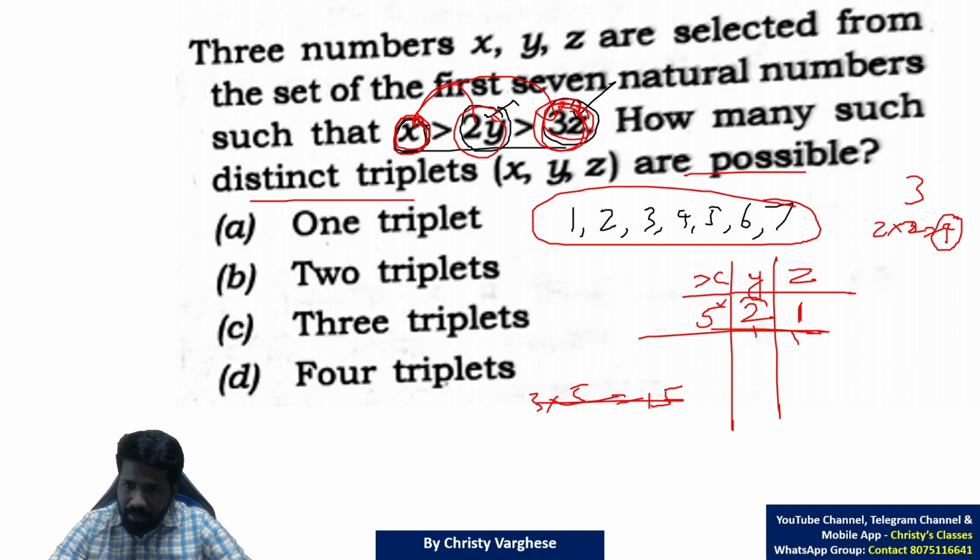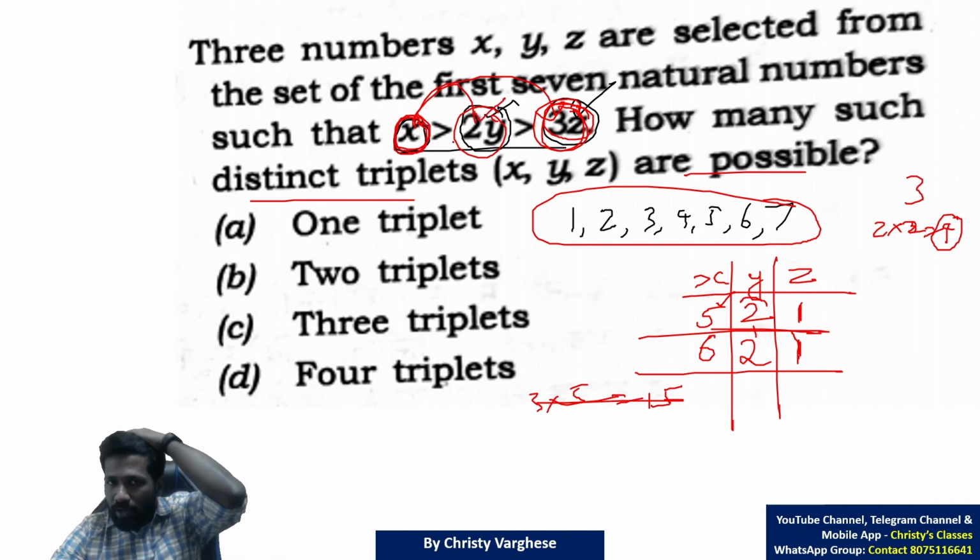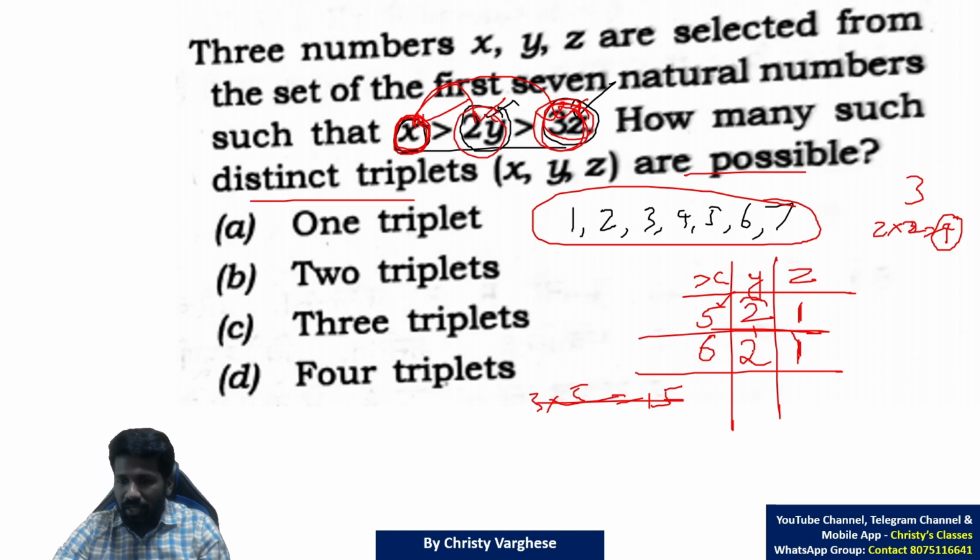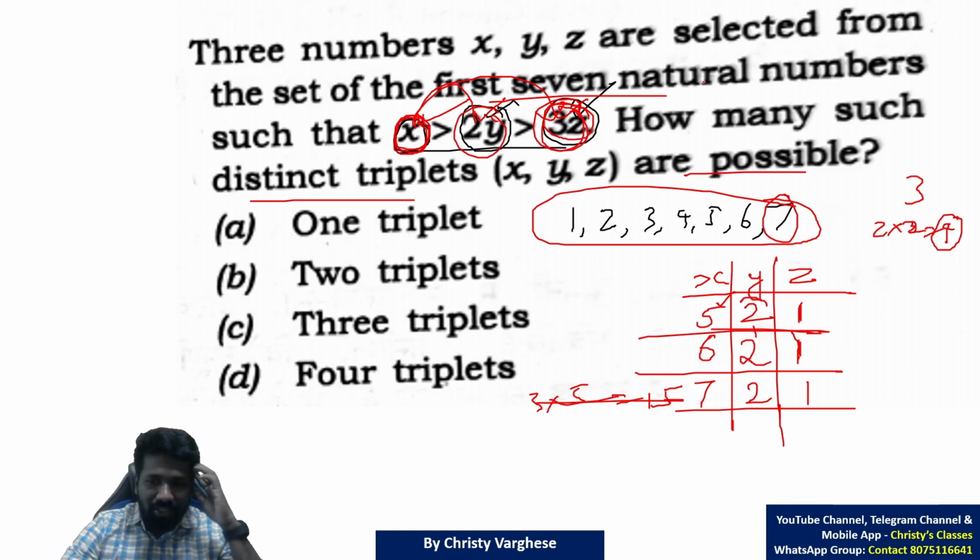Now x can be bigger also, because x is not smaller than any other number. So if you increase x without changing z and y, let z and y be 1 and 2 respectively, then x can still be 6. So 6 is still greater than 2 times 2, 4. And 6 is still greater than 1 times 3, 3. Similarly, x can be 7 also, for the same example of y and z, 2 and 1. But above 7 it is not possible because the first 7 natural numbers are mentioned.